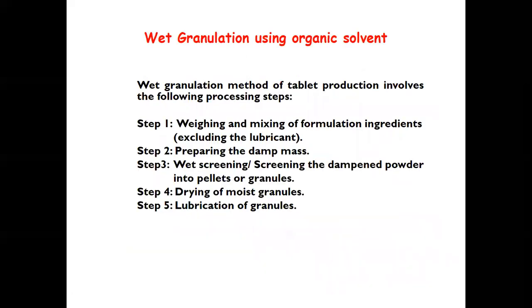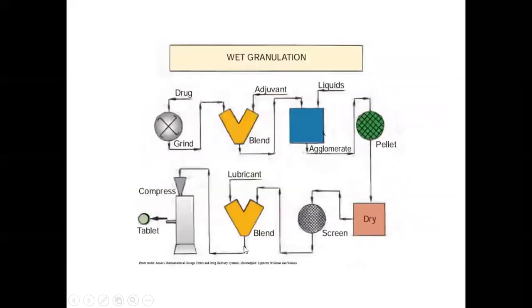Wet granulation using organic solvent as a granulating liquid. The wet granulation method of tablet production involves the following steps. The first is weighing and mixing of formulation ingredients excluding the lubricant, then preparing the damp or cohesive mass, wet screening the dampened powder into pellets or granules, drying of moist granules, and lubrication of granules.